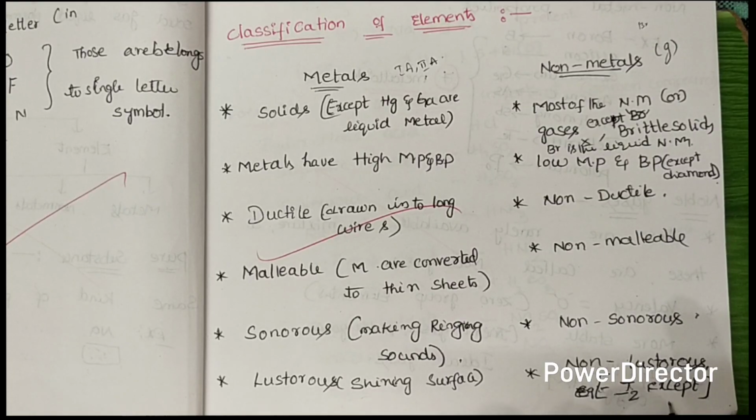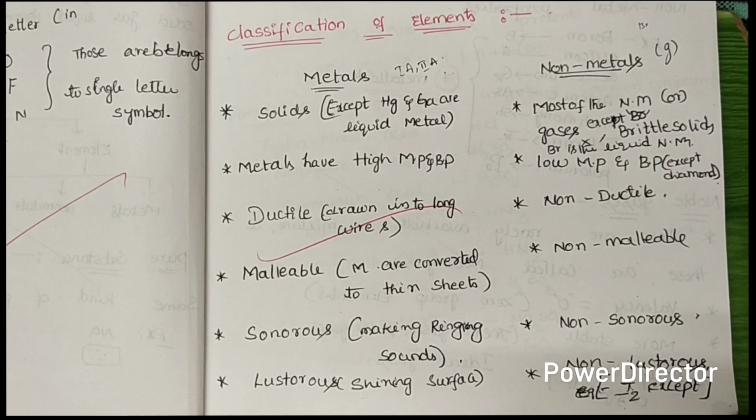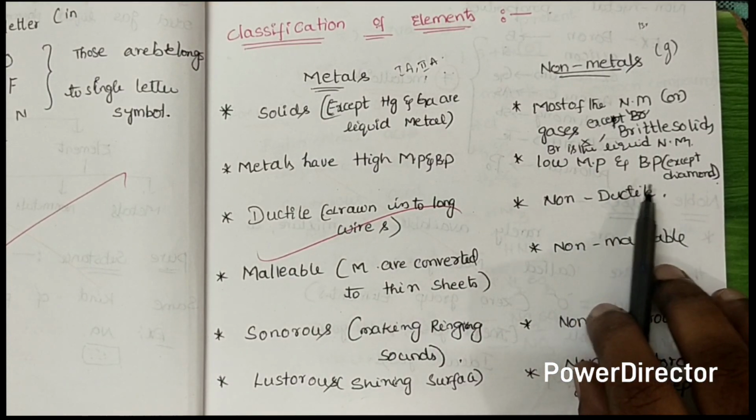Except I2, remaining all these non-metals are non-lustrous. That means they are asking a question like this: which have low melting points and boiling points? They gave options like metals, non-metals, metalloids. Which one is the correct answer? Non-metals have low melting points and boiling points, except diamond. All the non-metals have low melting points and boiling points.